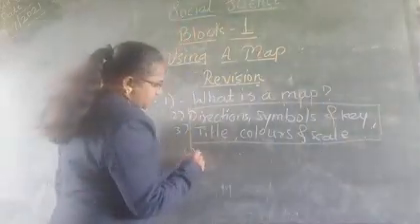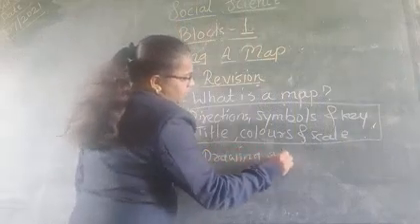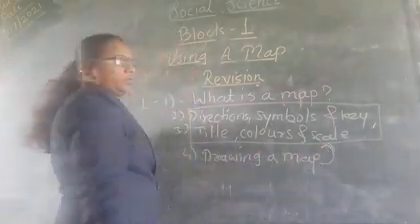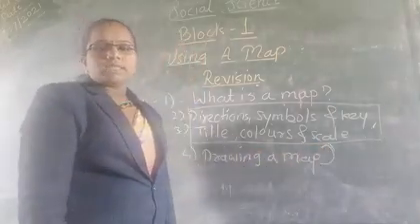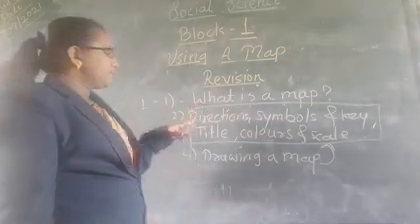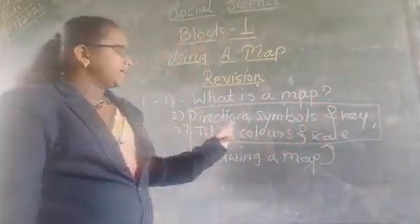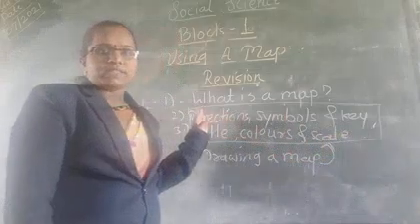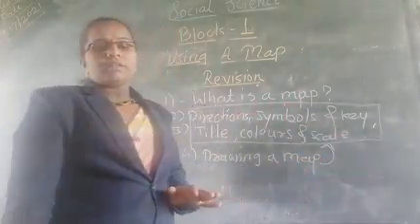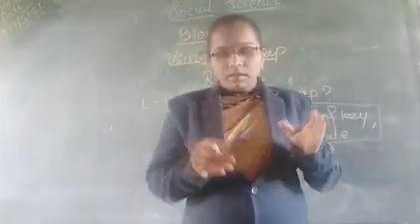Then the fourth lesson is drawing a map. This lesson completely depends on lessons number 2 and 3, because lessons 2 and 3 give the 6 elements: directions, symbols and key, title, colors and scale. With the help of these 6 elements we draw the map. Suppose a map uses different elements to show the various features on it.